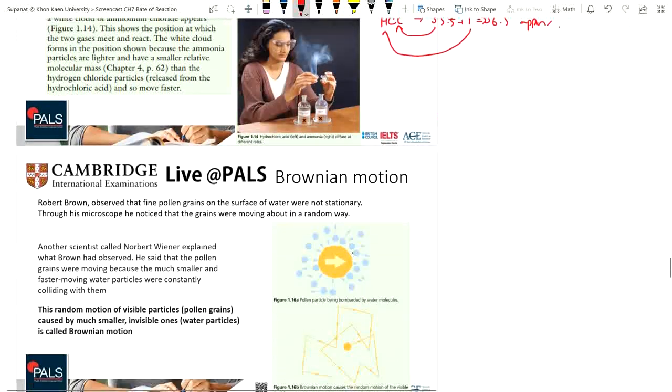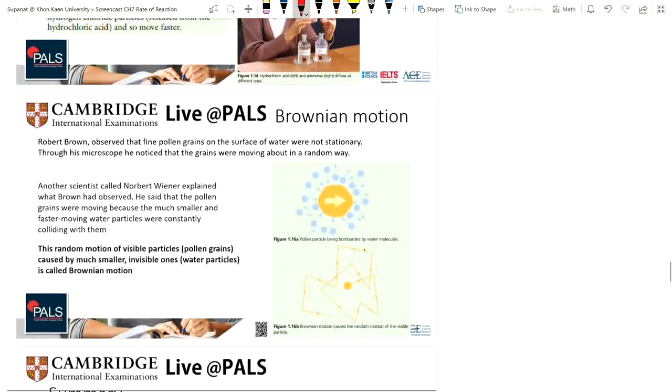All right, the Brownian motion. Robert Brown observed through his microscope that fine pollen grains on the surface of water were not stationary. They were moving about in a random way. Why is it moving? Another scientist, Norbert Wiener, explained what Brown had observed. He said that the pollen grains were moving because much smaller and faster moving water particles were constantly colliding with them.